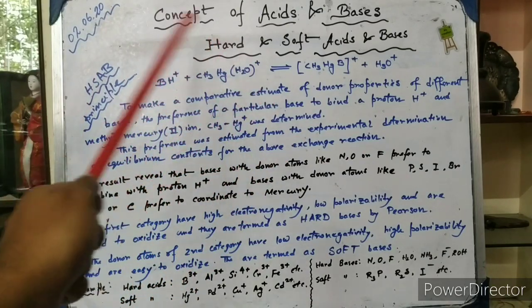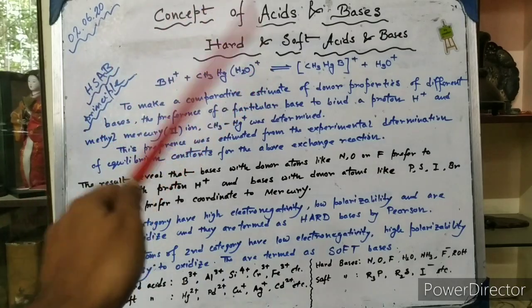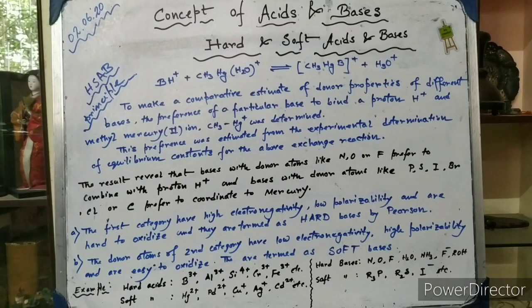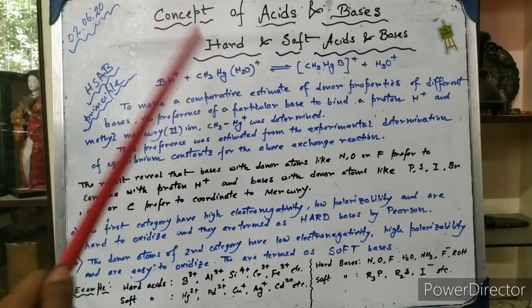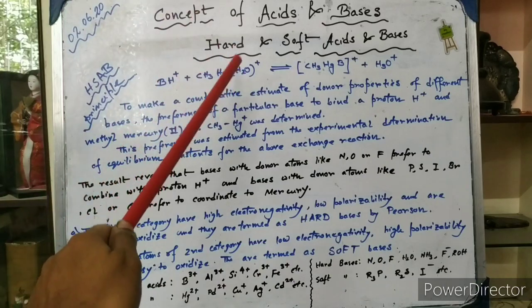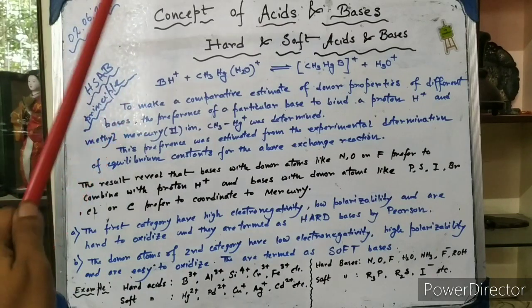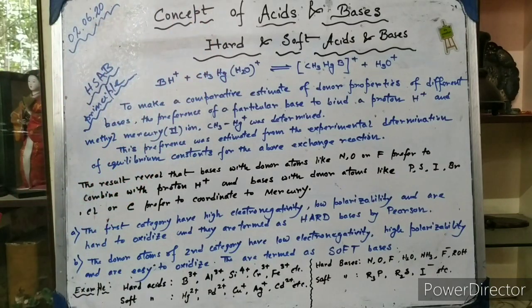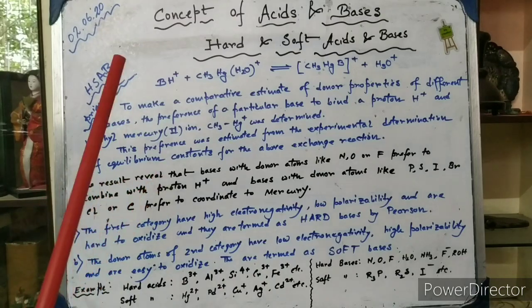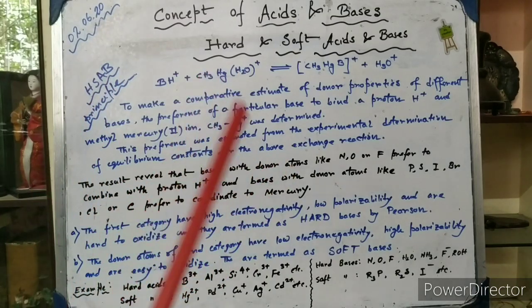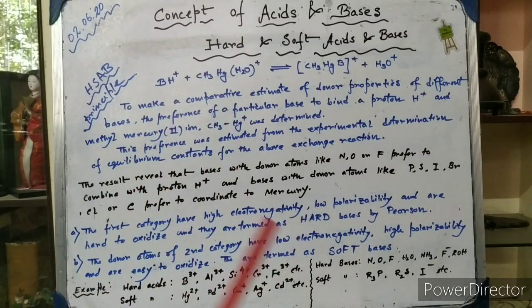Now this preference was estimated from the experimental determination of the equilibrium constant for the above exchange reaction. Whether this reaction is feasible or not depends on the value of the equilibrium constant. If the equilibrium constant value is sufficiently large, we are sure that the reaction is proceeding towards the right-hand side and is feasible. This particular reaction has a very high equilibrium constant value, which means it is practically possible. So oxygen has a preference for the proton in this reaction, and boron has a preference for the methyl mercury cation.